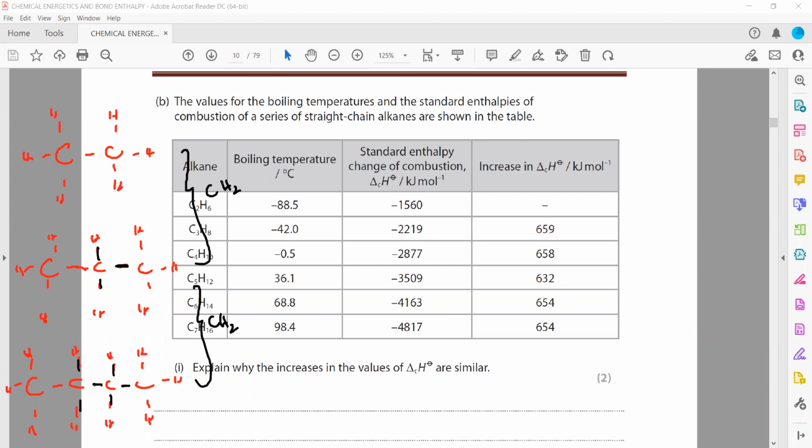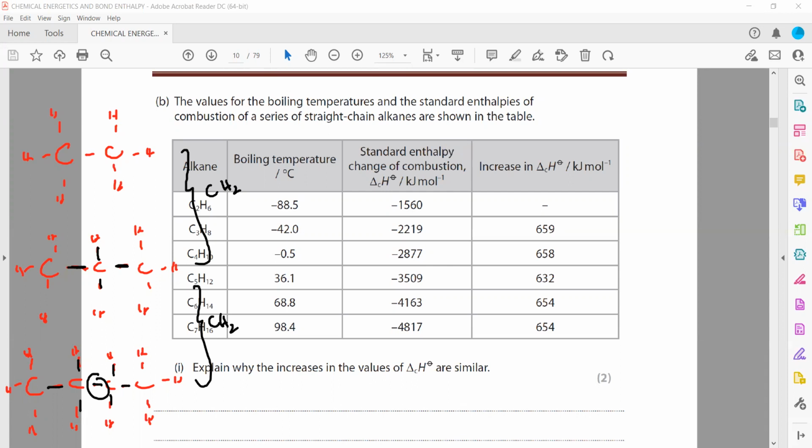When I compare ethane with propane, it has 2 CH bonds and 1 CC bond extra. Now when I compare propane with butane, this is having 2 CC bonds, this is having 3 CC bonds. So again, one is an extra CC bond, and this is having 8 CH bonds, and this is having 10 CH bonds. So again, 1 CC bond is extra and 2 CH bonds are extra. Same thing as ethane and propane. That's why they have the same difference in the bonds, or same difference in the number of atoms.